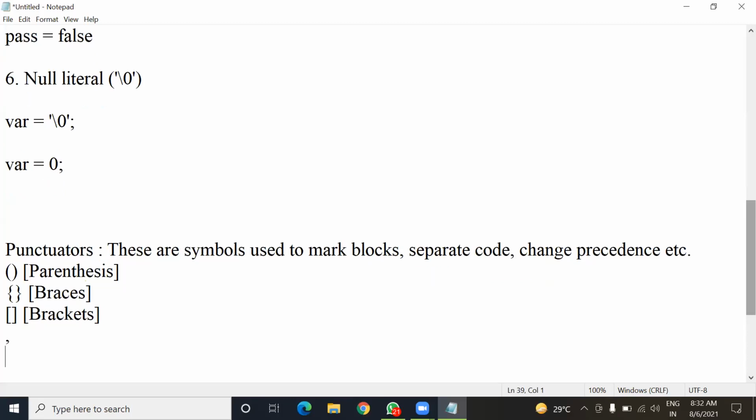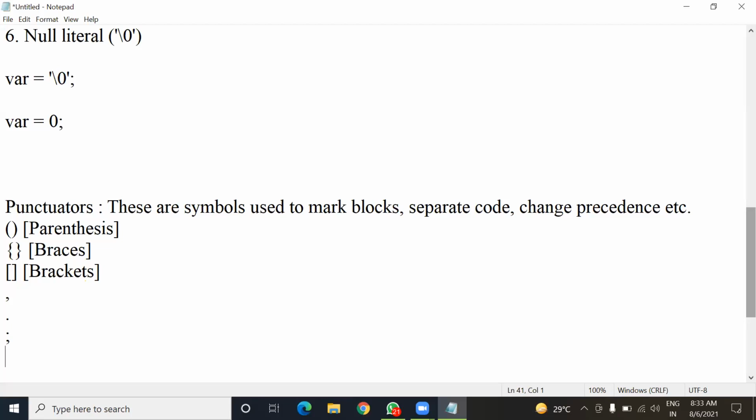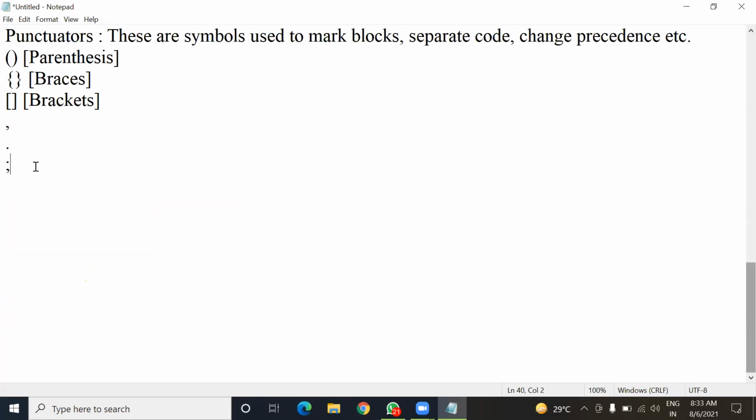Now this comma symbol is also used. Dot symbol, semicolon. So these are some punctuators. Parentheses are used to change the precedence. Precedence means the BODMAS rule you have studied. So for example, if I write an expression like 4 plus 6 by 3, which part will be calculated first here? 6 by 3, division.